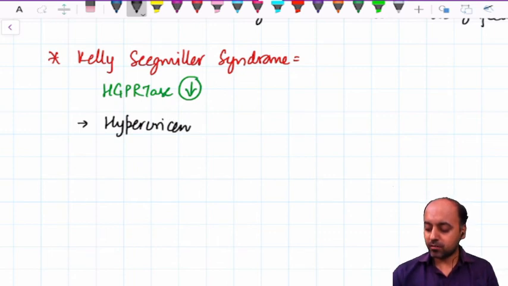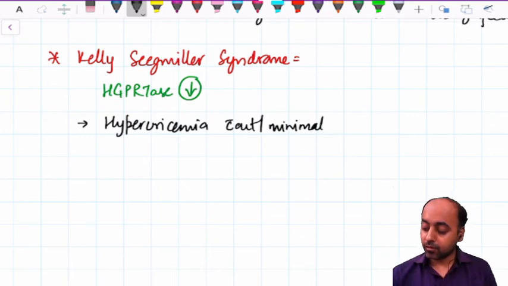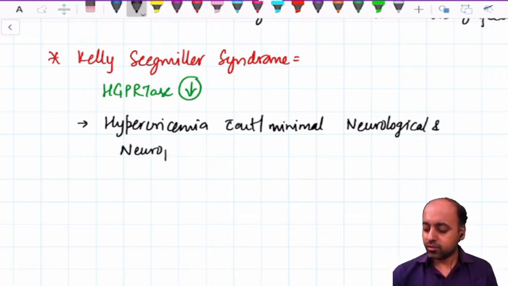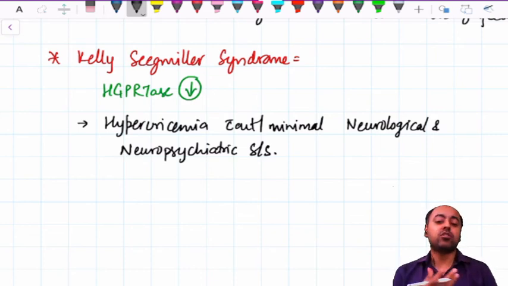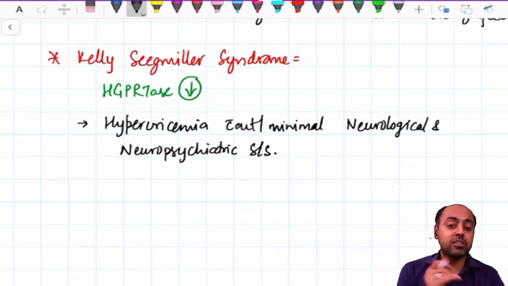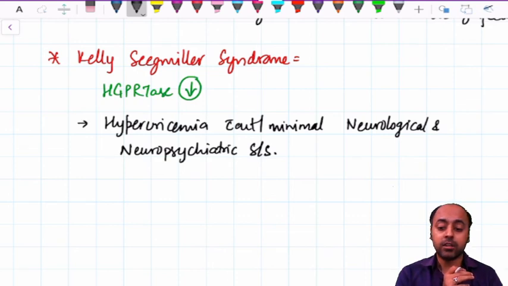Hyperuricemia is there without, or with minimal, neurological and neuropsychiatric signs and symptoms. So hyperuricemia will be there in the Kelly-Siegmiller also, but the neurological and neuropsychiatric symptoms are either absent or minimal in the Kelly-Siegmiller syndrome.